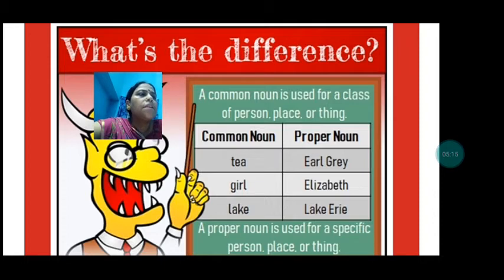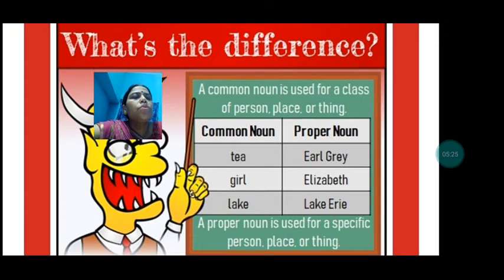Then people will ask you where you had gone. Then you can say that in common it is a city, and in proper, Ranchi. Okay, so a proper noun is used for a specific person, place, or thing. Suppose you go to your village also.